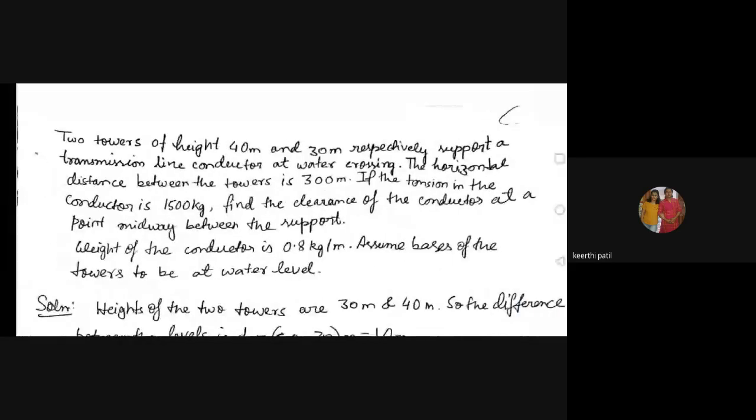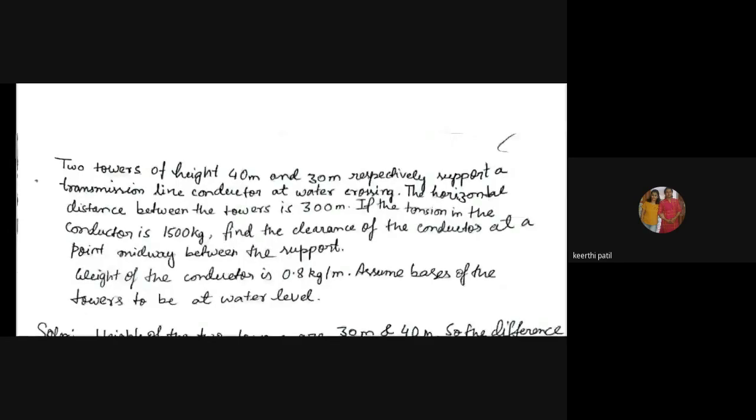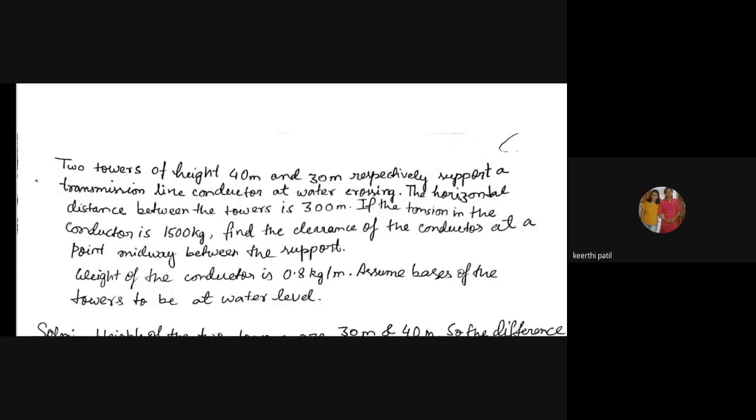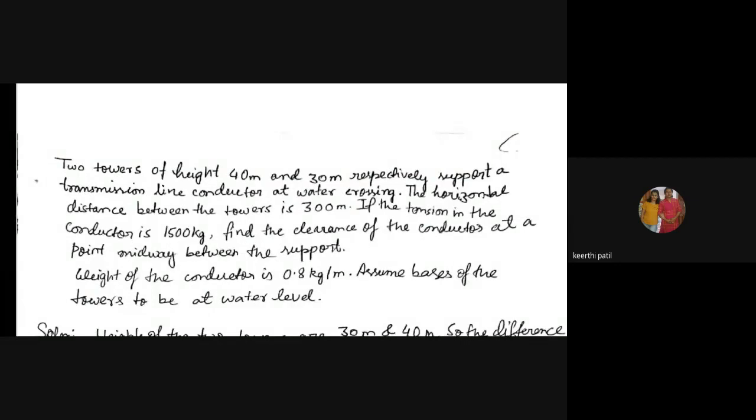Now it is visible, right? You can see the problem. Yes, ma'am. Just take down this problem and this you try on your own. At least some parts you will be definitely getting. Just try this problem once. I'm telling what it actually means, that there are two towers again of 40-meter and 30-meter.